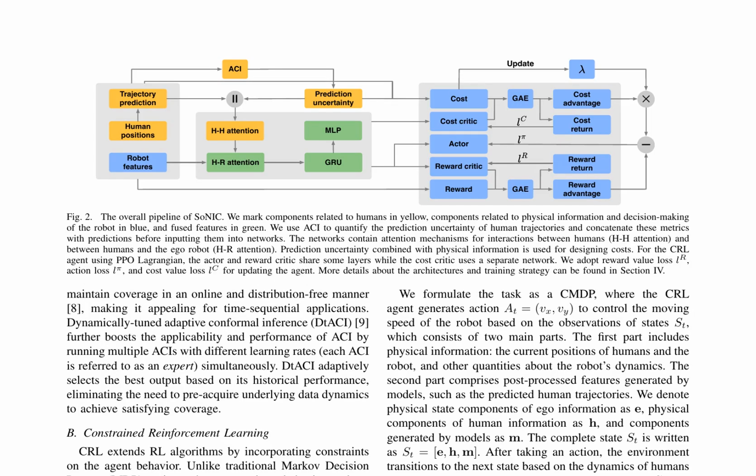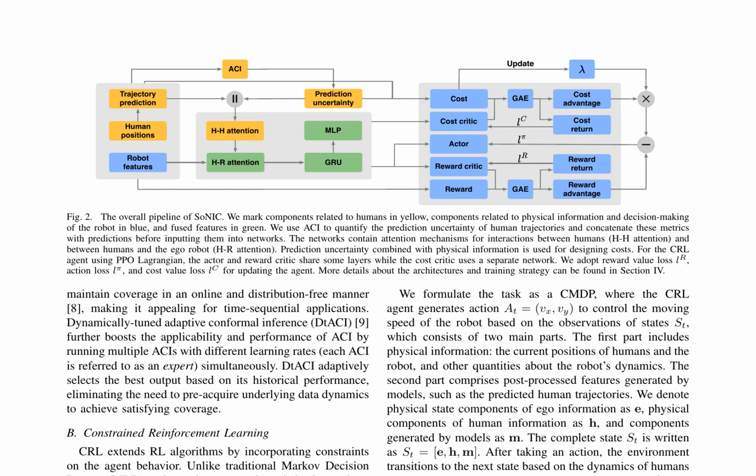The SoNIC framework integrates human trajectory prediction, attention mechanisms, and constrained reinforcement learning to enable social navigation in crowded environments. It consists of human position estimation, robot feature extraction, trajectory prediction, and uncertainty quantification using adaptive conformal inference, ACI, and dynamically tuned adaptive conformal inference, DTACI. Uncertainty metrics are concatenated with predictions and fed into networks with attention mechanisms for human-human and human-robot interactions. The cost function is designed based on physical information and prediction uncertainty.